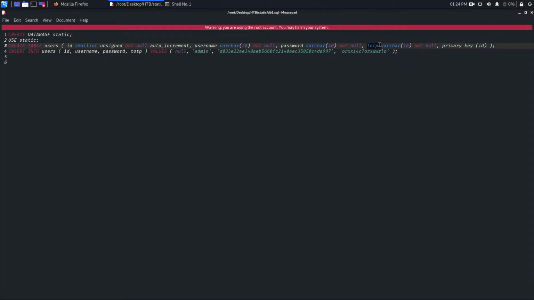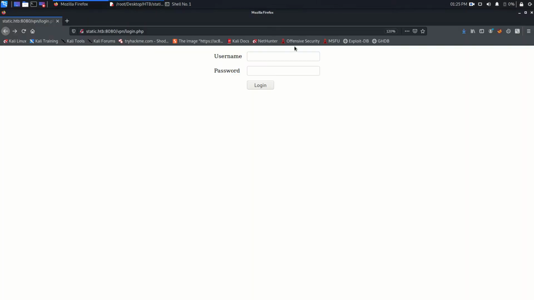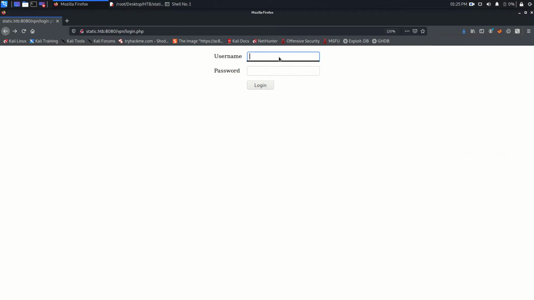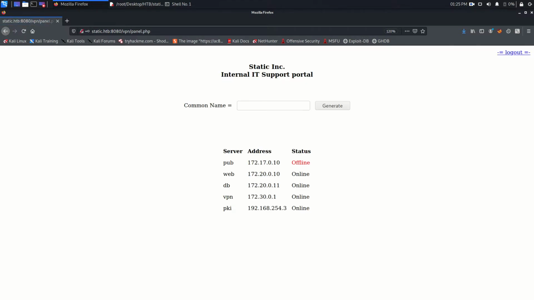it's using TOTP. So this value actually is the secret which generates the OTP. For this we need an extension or plugin, that is Authenticator. We already installed the Authenticator. Now we just need to put that first. So go here, plus sign, manual entry, static, and paste that value here. Okay, so it will generate the password. Copy this, come here, admin, admin, and paste that value, hit enter, and you are logged in.